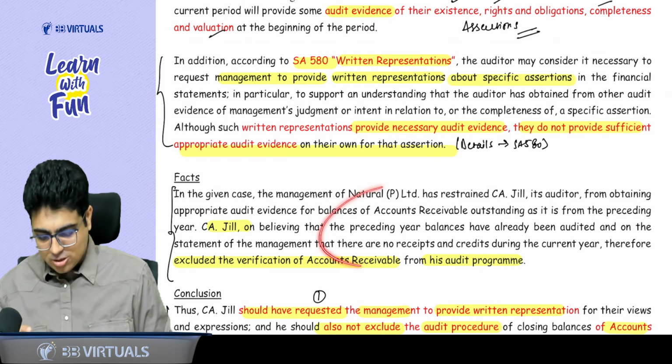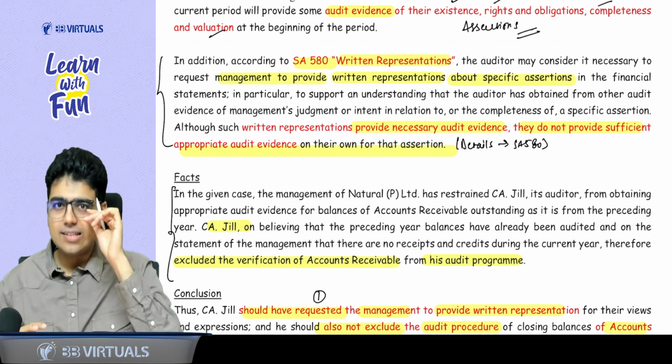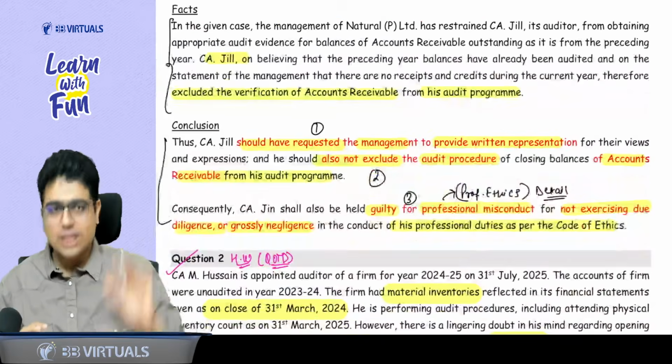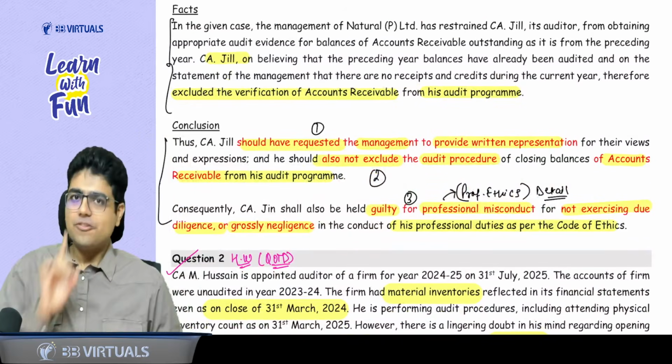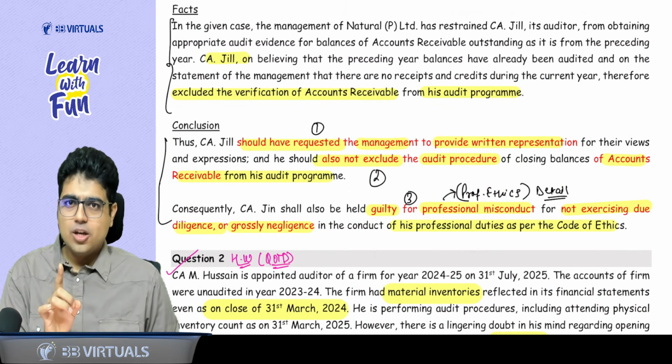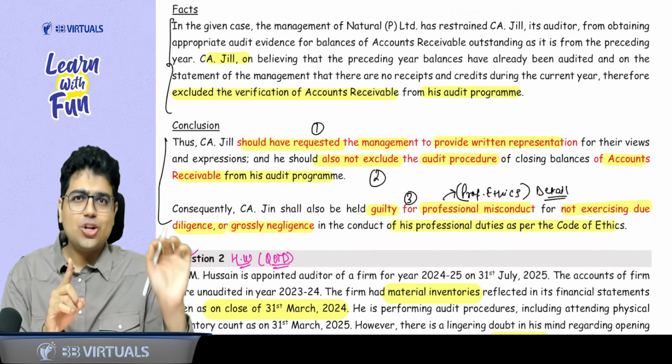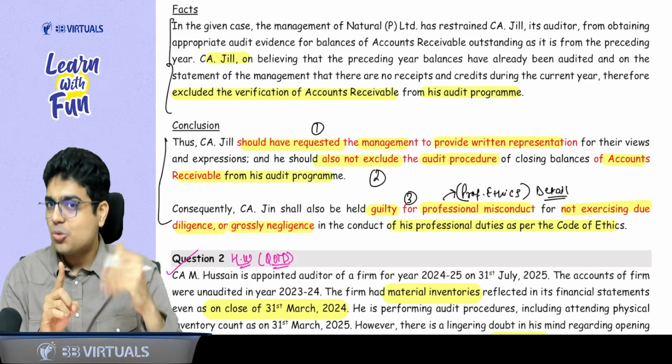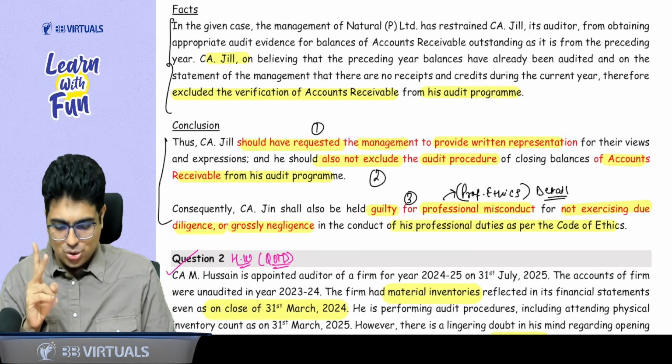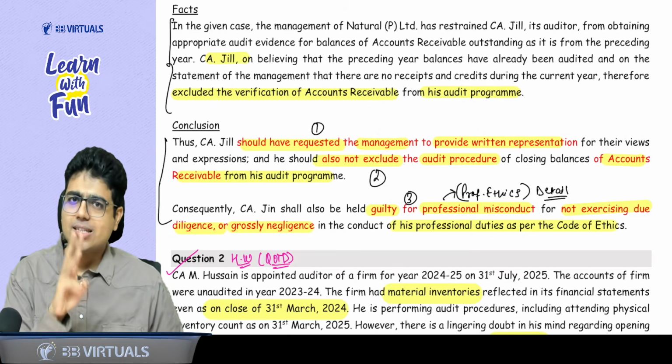Then you write the facts of the case in 1 or 2 lines. And lastly, you conclude whatever you wrote in the answer. First thing, you should not exclude the audit of debtors from your audit program. You should do proper audit. Second thing, you should take written representation. And the third thing,